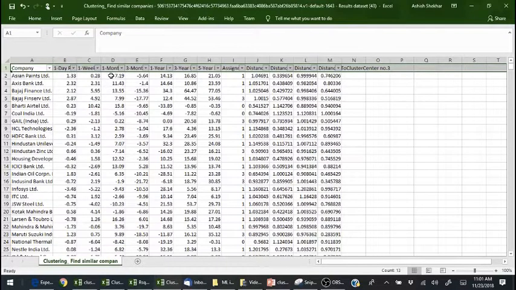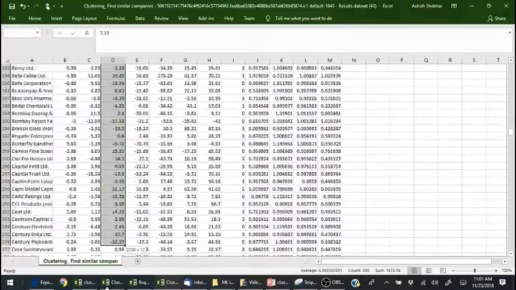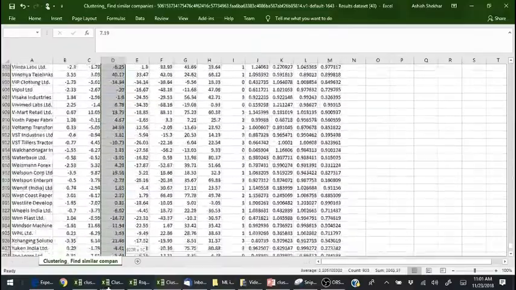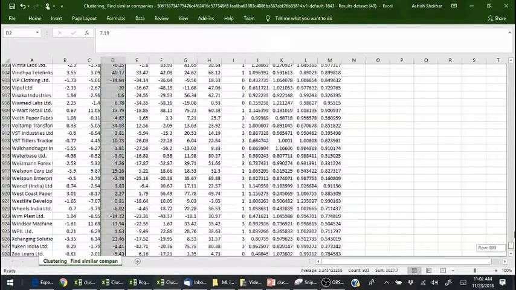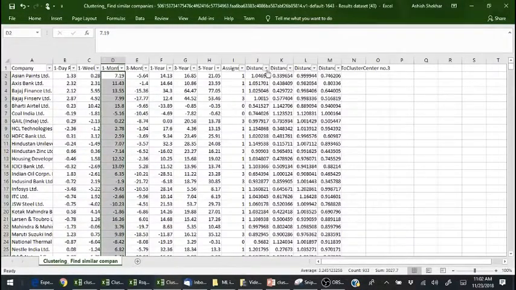Let's take 1 month return. Now if you take this 1 month return of the entire data set, it is coming out to be 3.24%. This data is taken on 22nd November 2018. So from 22nd November 2018 till the last 1 month, the entire 934 set of stocks gave this average return of 3.24. Now we see how this clustering works.